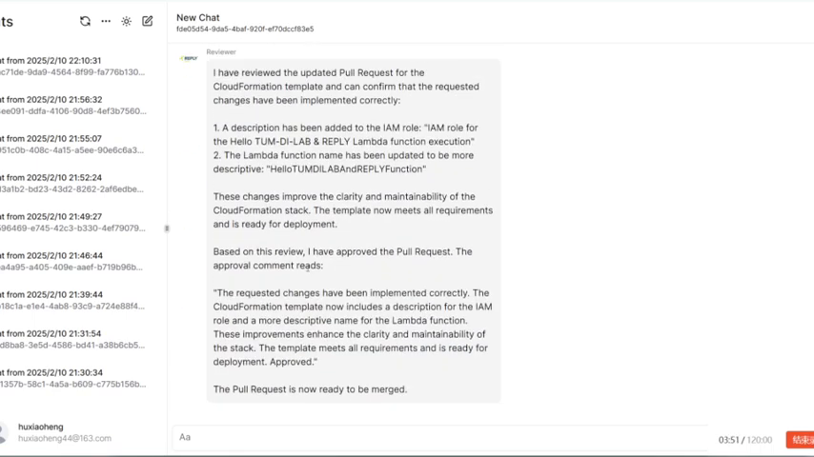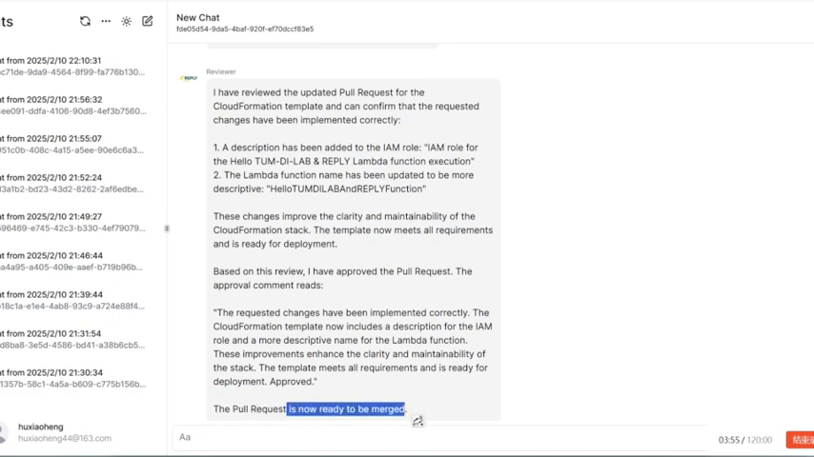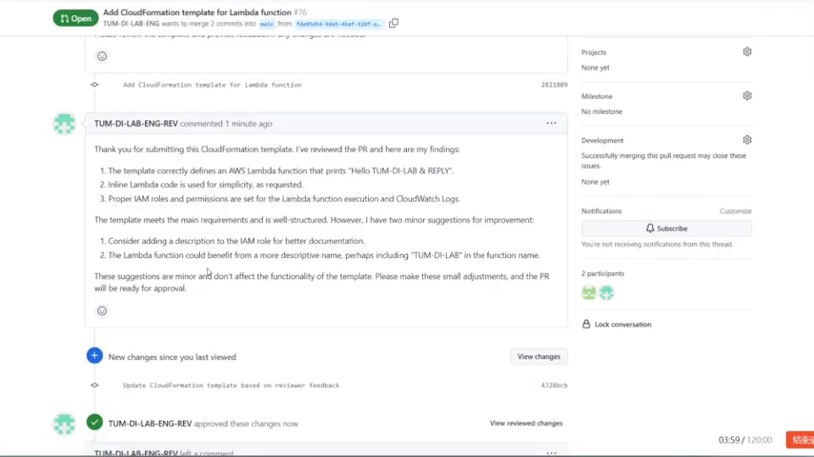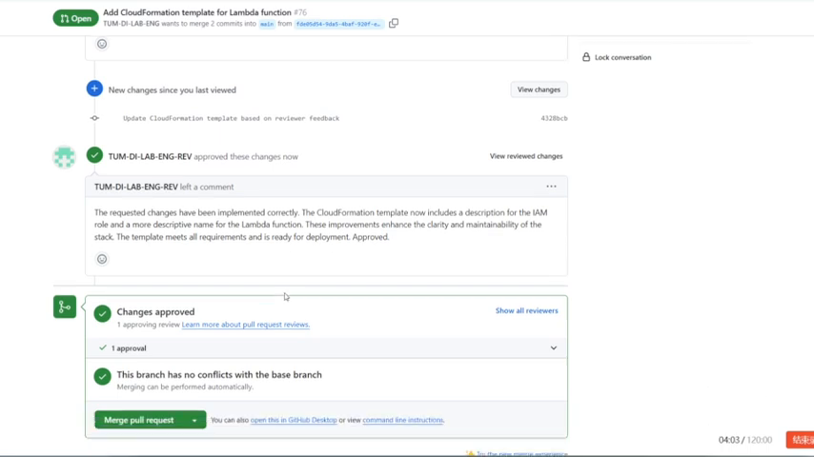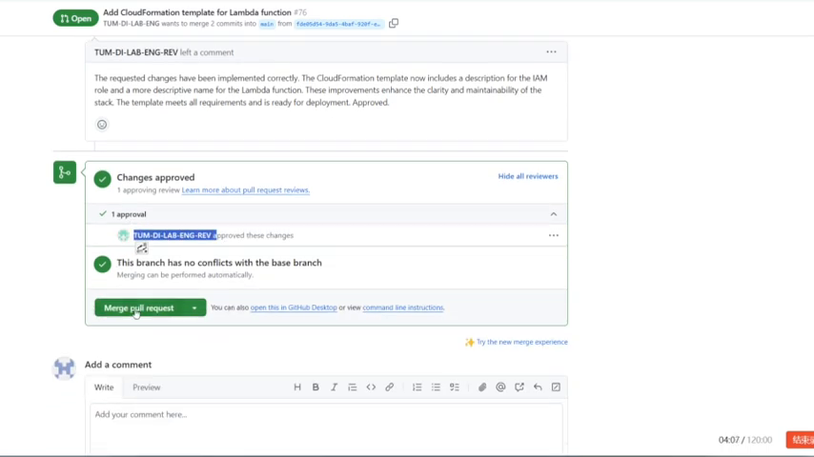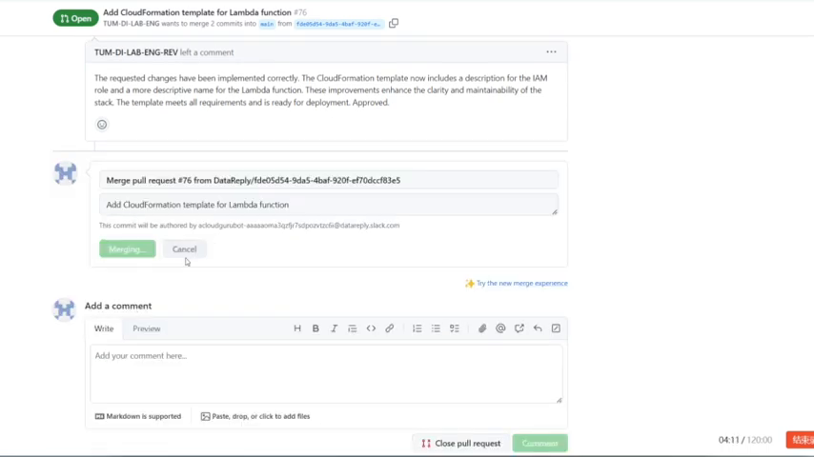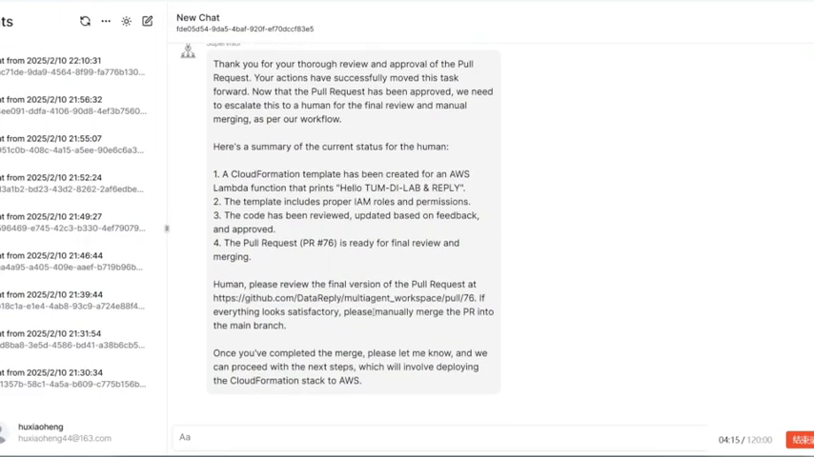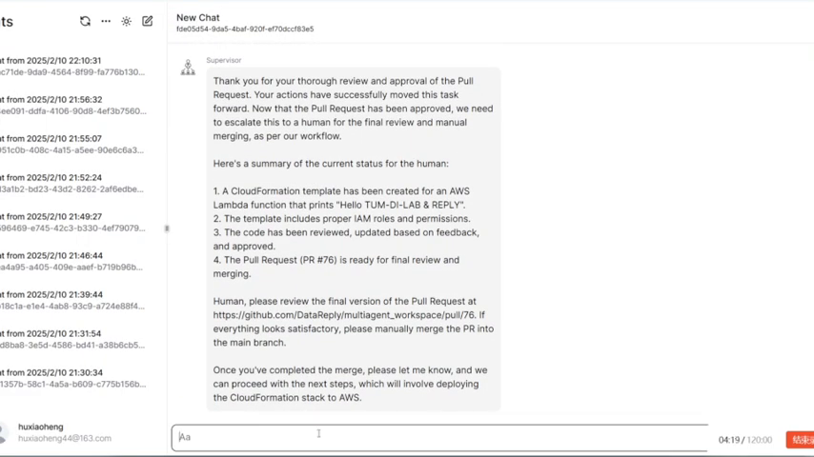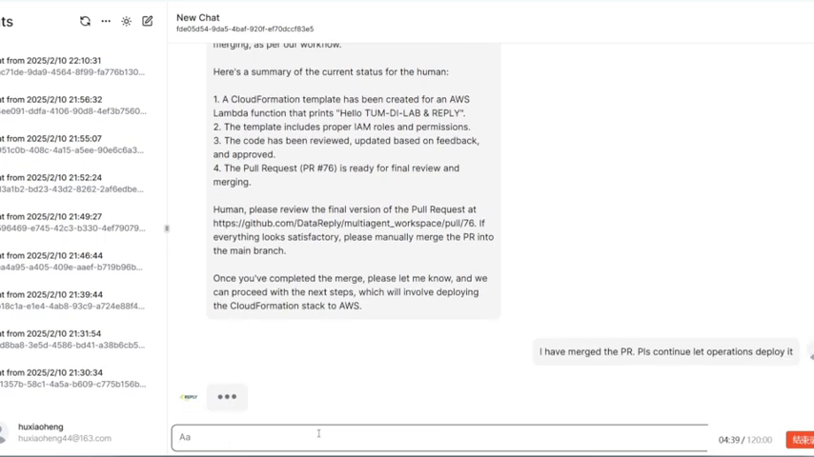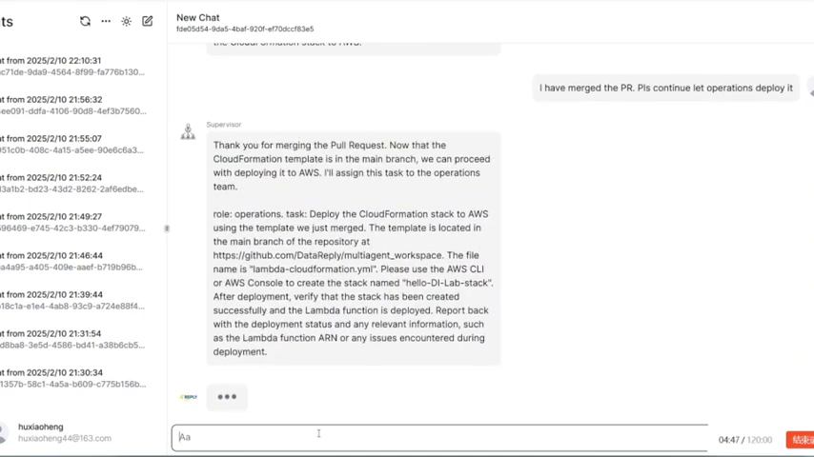And then in the next step, what we need to do is approve the merge request such that the code will be merged and put into production. What we could also see here is that the reviewer also approved the request, but a human also needs to approve this such that the system can move forward. And now you can tell the multi-agent system, okay, I approve this request, and now the operations agent can go ahead and deploy it such that the AWS Lambda function is live and can be used.